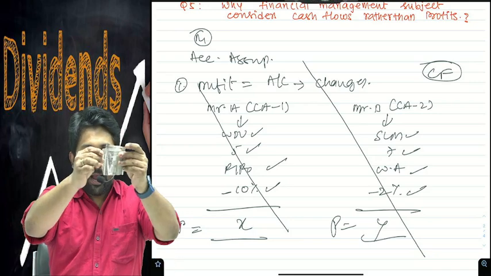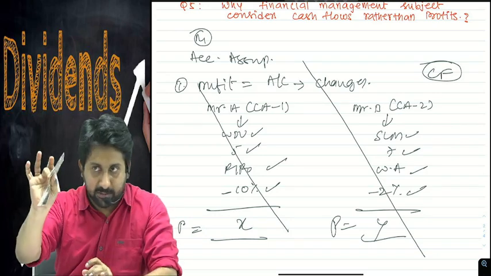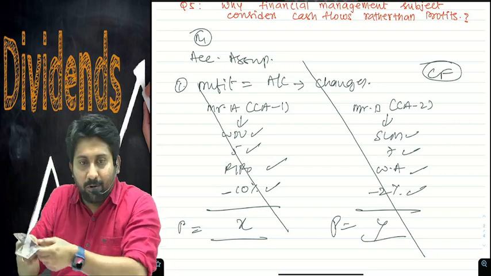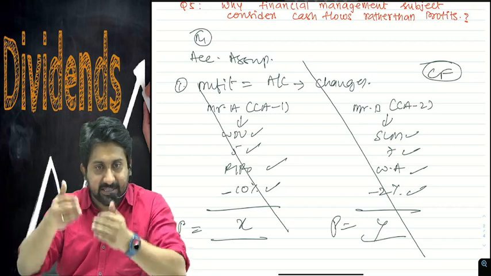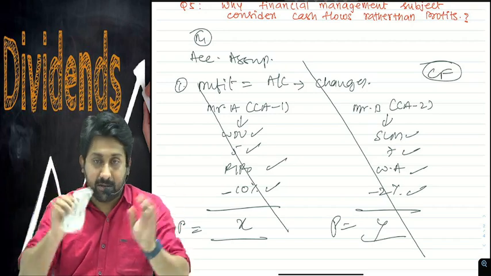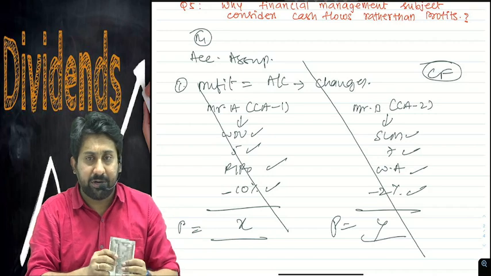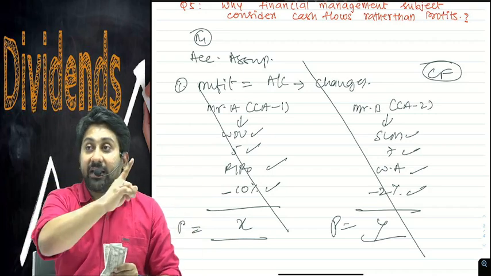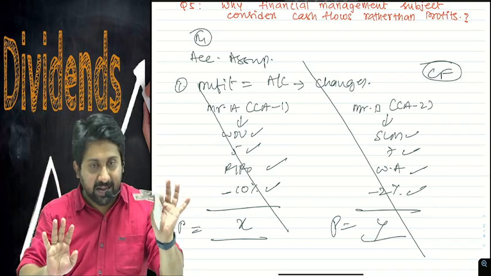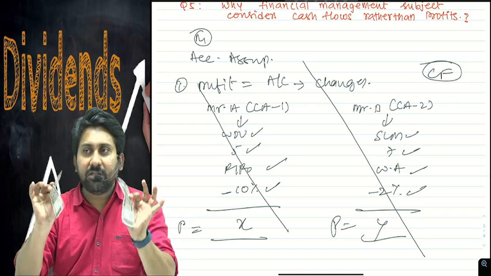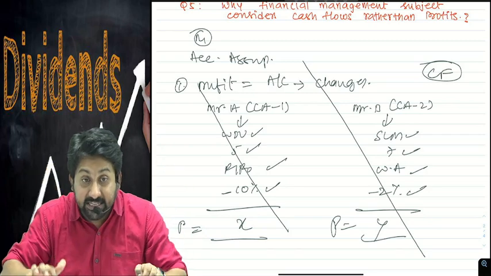See here, I have two 500 notes with me. I gave these two notes to Mr. A and asked him to count and tell me how much amount is there. A said, sir, two 500s, 1000. I gave these two 500 notes to Mr. B and asked him how much amount is there. He also said 1000 rupees. Like that I gave to 1000 persons, and they gave them back to me. 1000 rupees will be there in everyone's calculation. This is cash flow. These are profits.